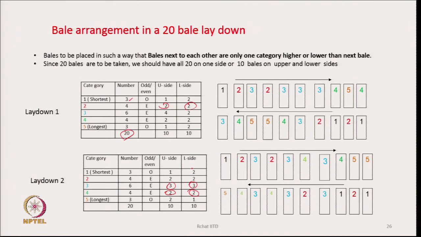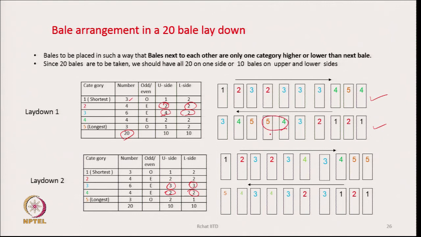Now, the arrangement could be, in laydown 1, a little different, they have taken for the 3rd category bale 4 on one side and 2 on the other side, which is also possible and is not going to create much problem. Now, the arrangement is shown here, how the bales are placed. If we look at this arrangement, and consider any two bales, then we will find that category wise they are either one category up or one category down.